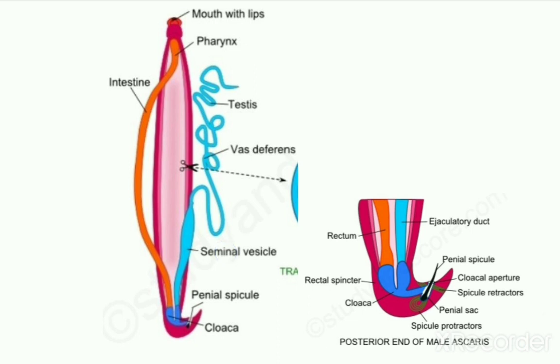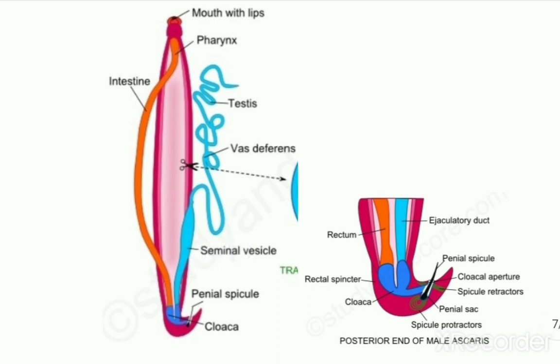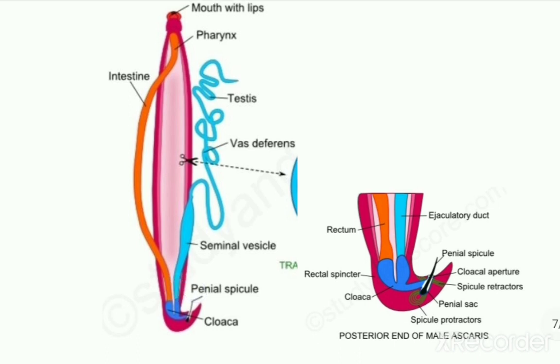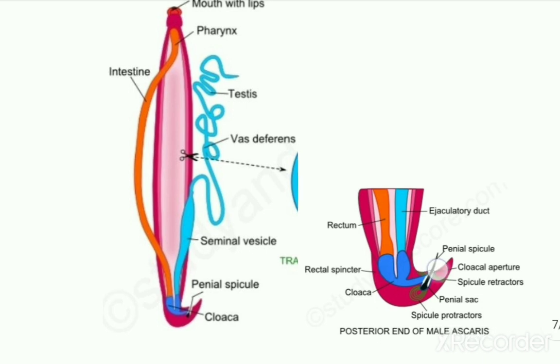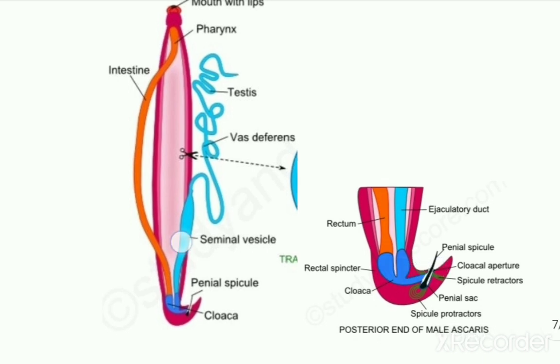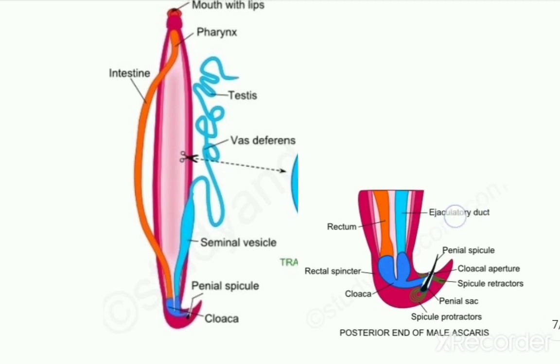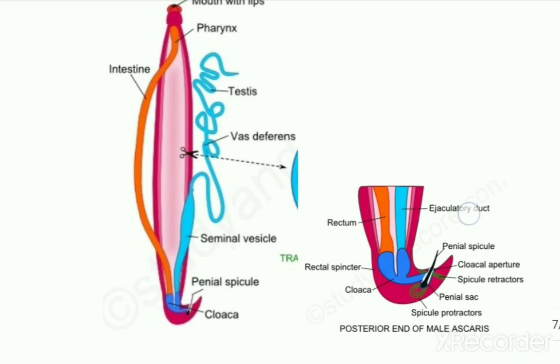So here in male, a single seminal vesicle is present, which is a comparatively wider and straight tube which runs from anterior towards the posterior position, and near its posterior end, here if we see in this magnified diagram, the seminal vesicle joins another tubular structure which is termed as the ejaculatory duct, which is a smaller tube. This ejaculatory duct has a muscular wall.